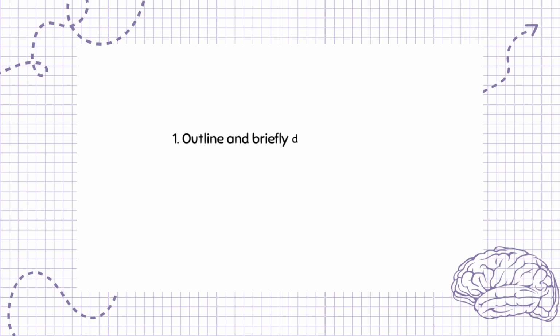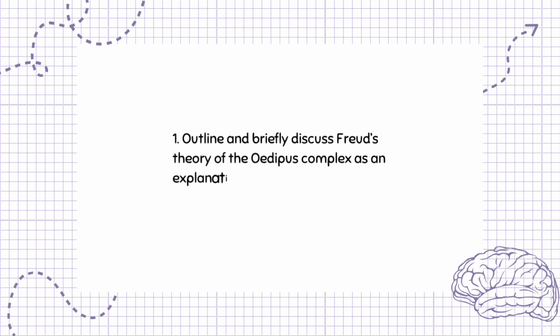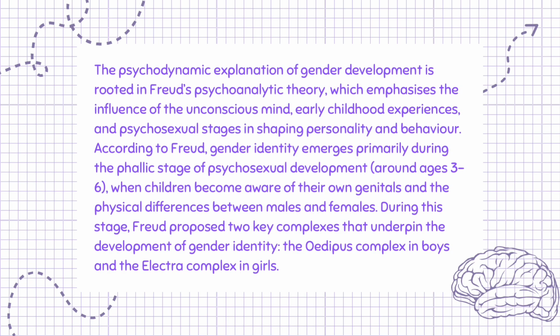Question 1. Outline and briefly discuss Freud's theory of the Oedipus complex as an explanation for gender development in boys. 8 marks. The psychodynamic explanation of gender development is rooted in Freud's psychoanalytic theory, which emphasizes the influence of the unconscious mind, early childhood experiences, and psychosexual stages in shaping personality and behavior.